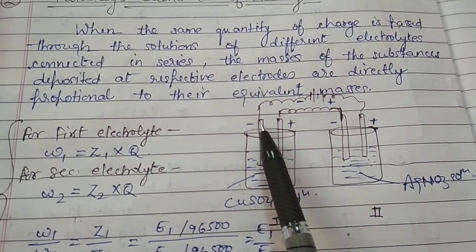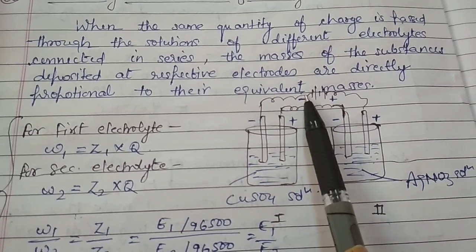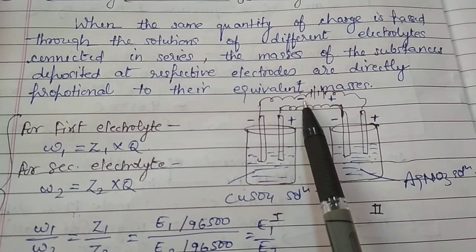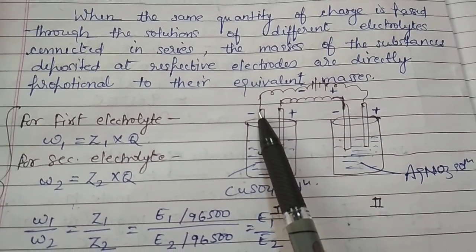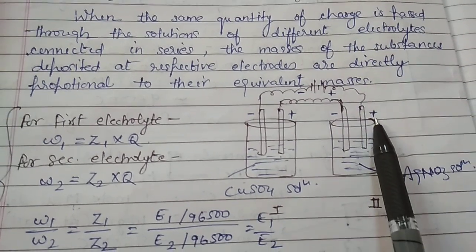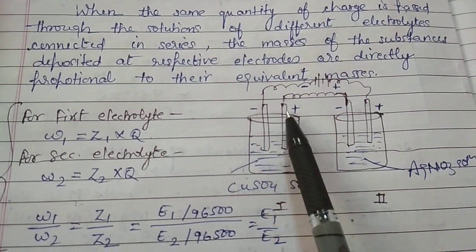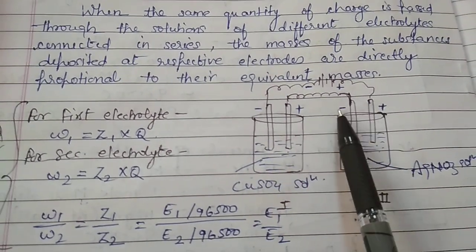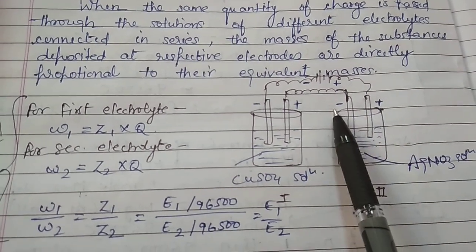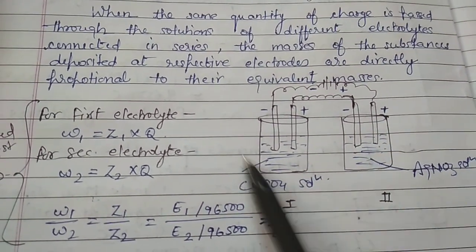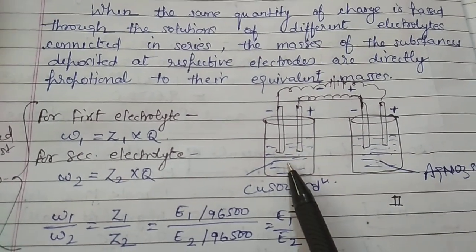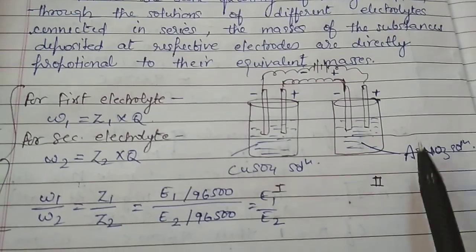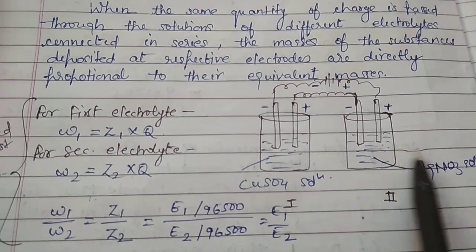Here we have connected this electrode to the negative end, and negative end means it is cathode, and this is the positive end, which means anode. So they both are connected in series to each other, and here we have taken the copper sulfate aqueous solution and AgNO3 aqueous solution.